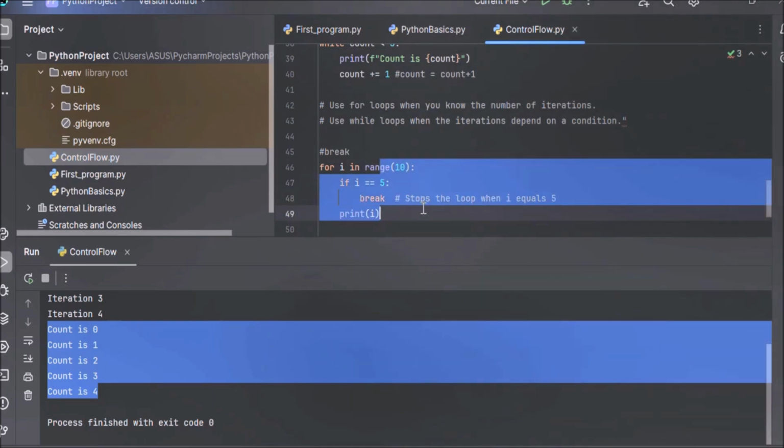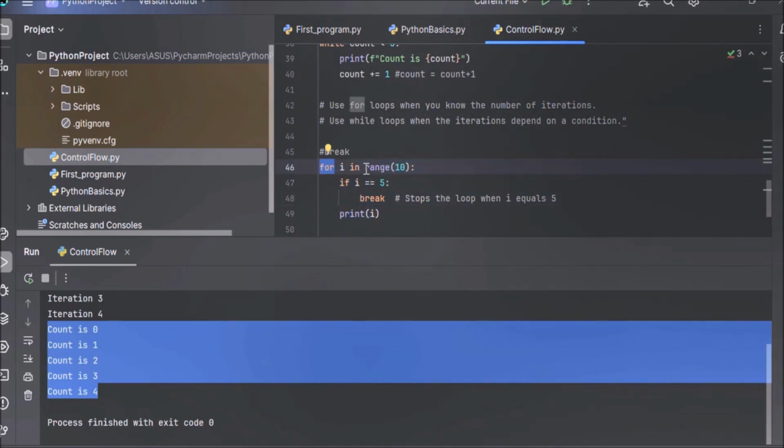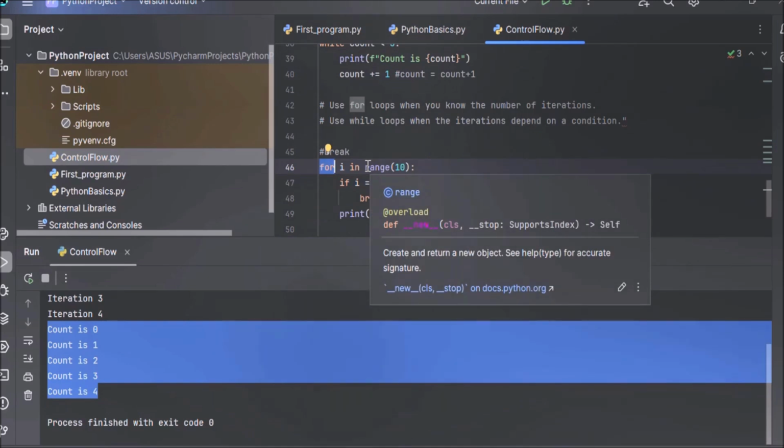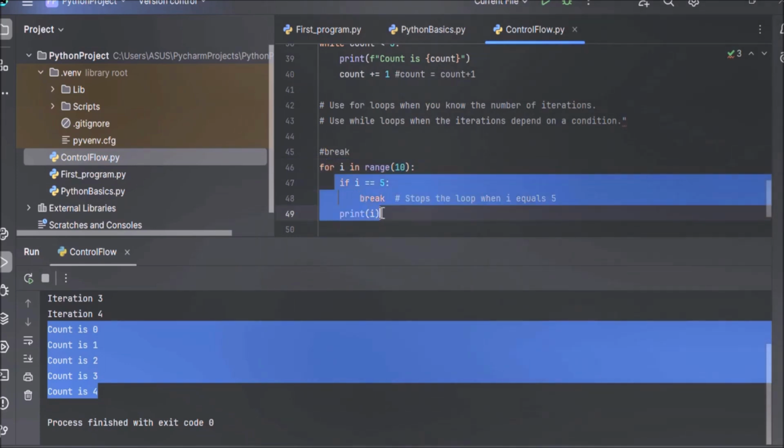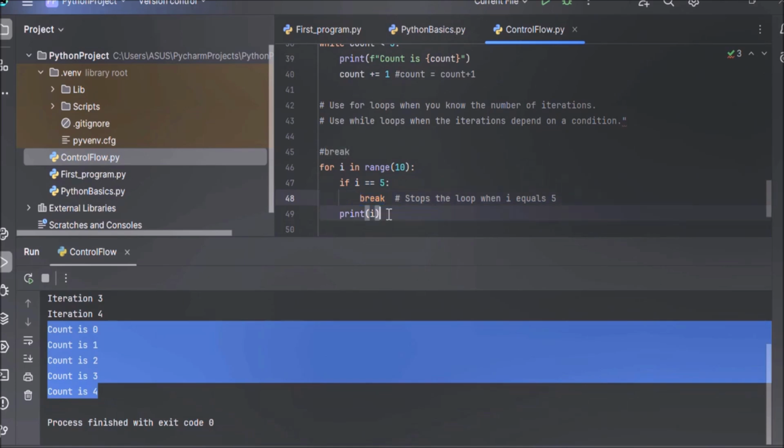In this code, we are using a for loop to iterate over numbers from 0 to 9. This range function will generate a sequence of numbers starting from 0 to 9. 10 is not included. 10 is exclusive. And inside this for loop, we have these 3 statements: one if condition, then a break statement, and then a print statement.